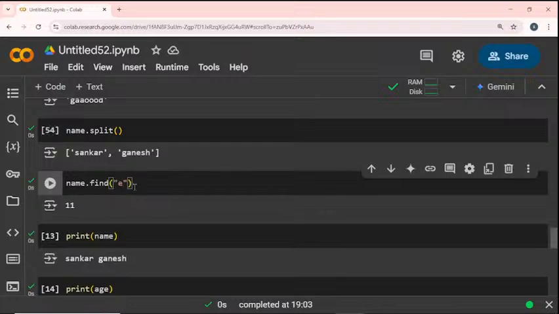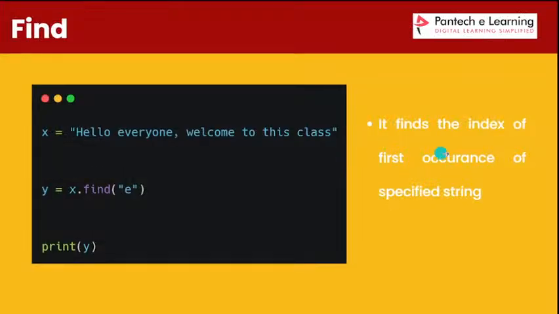If I give E, that is the 11th index, so 11 will be the output. If I give N, 2 is the output. So based on the character's index position, the particular index number will be the output. Okay. So this is the way we can check our string methods.